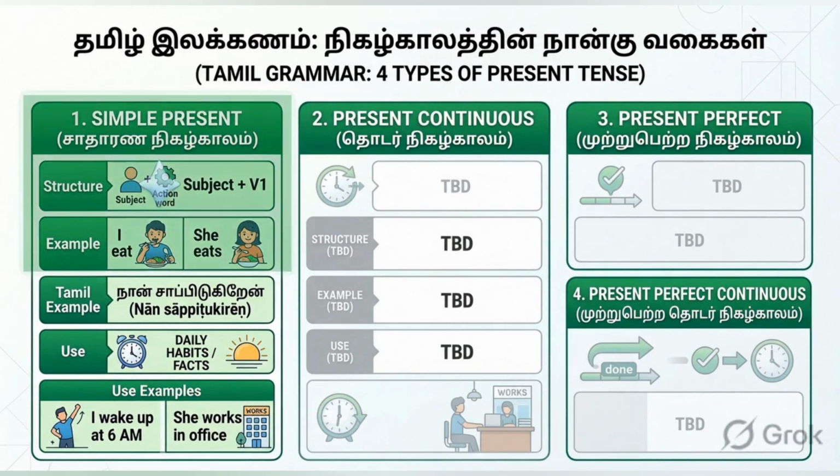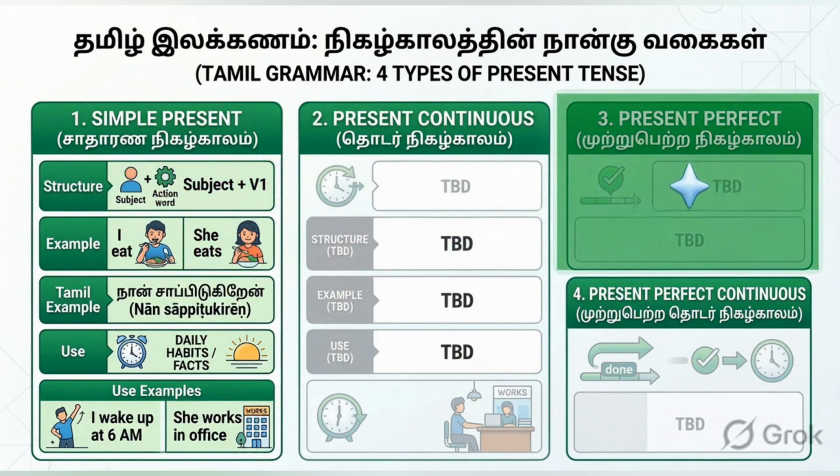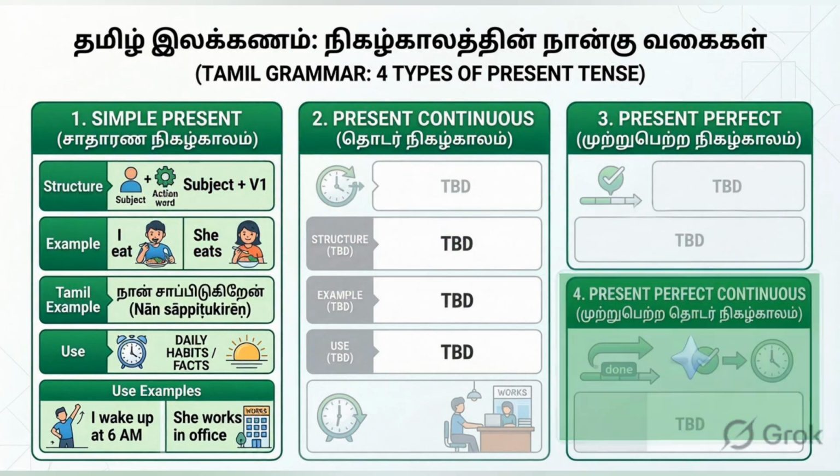Present tense has 4 types. First, simple present. The structure is subject plus V1. For example, I eat, she eats. In Tamil, naan saapittukkiren. It is used for daily habits and facts, like she works in office.